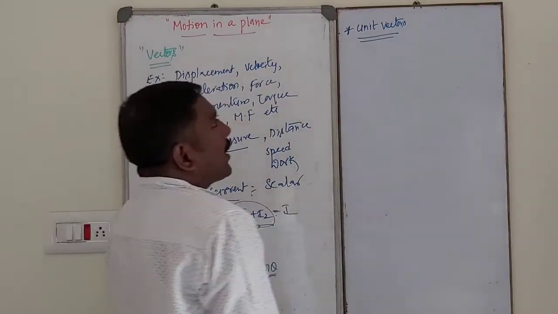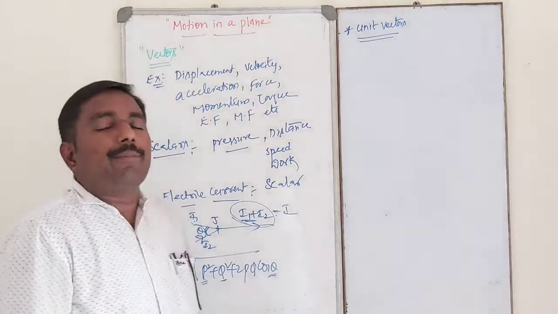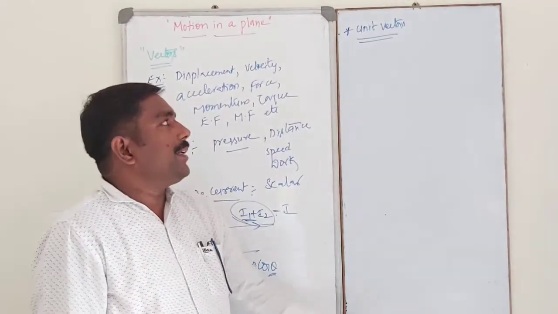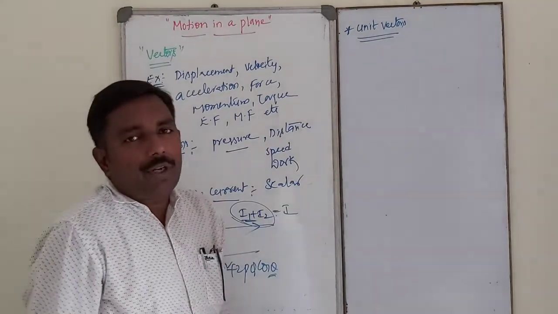What is meant by unit vector? A vector having unit magnitude. That is called unit vector.